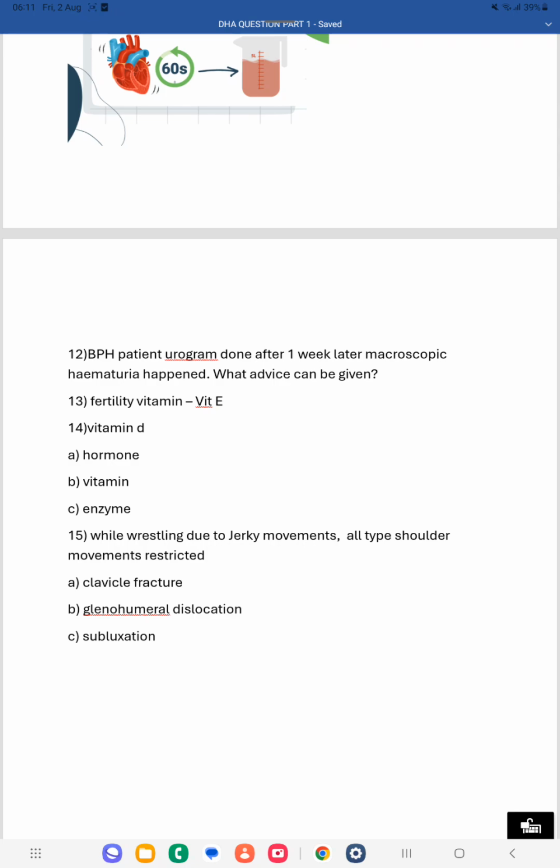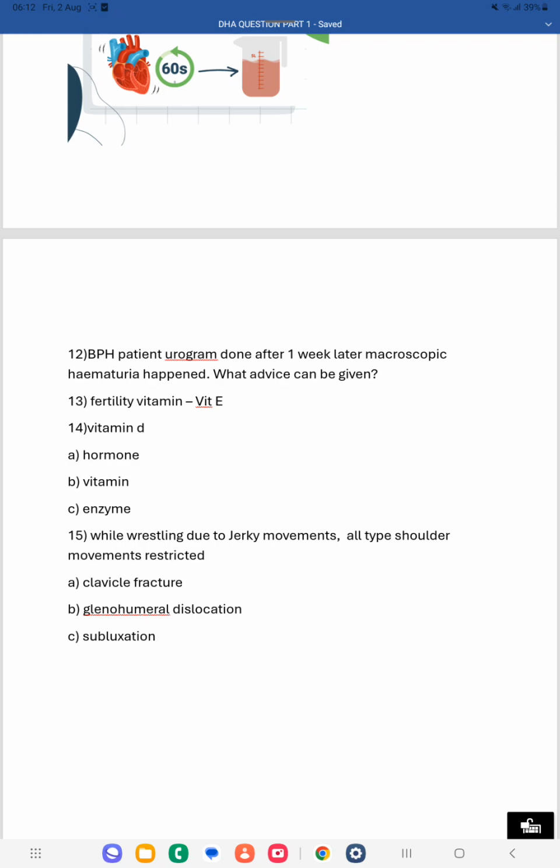Vitamin D is a vitamin, but it resembles a hormone also, and it has enzymatic action also. So if the option all of the above is there, you have to choose all of the above.